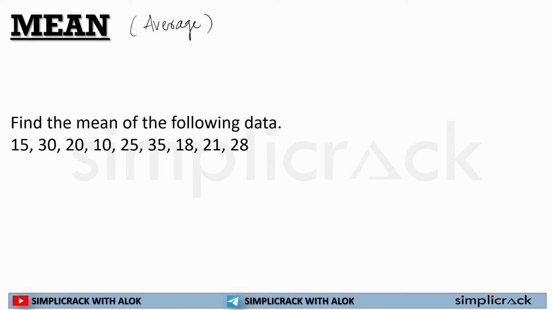So if I put it in a simpler term, average will be always sum, means addition of all given data or term, divided by number of data slash term. Mean is always equal to average. How do you remember it? Mean means average. Whenever you see mean, it will be always average.